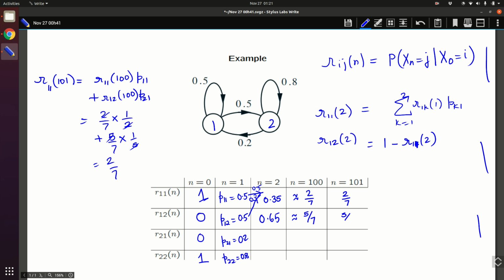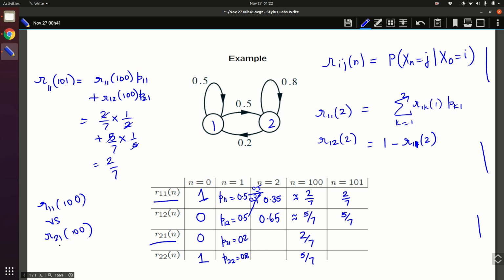It is happening as though once you are in this state, you remain in this state. Another curious phenomenon that happens if you do this calculation for even here is that these numbers also tend to be the same. What is the difference between R11 of 100 versus R21 of 100?